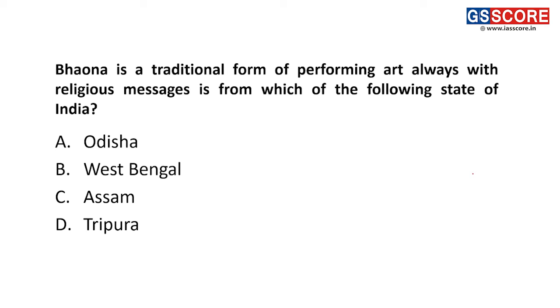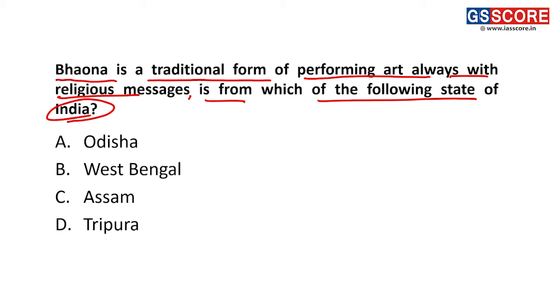Our next question is about a traditional form of performing art. Bhavna is a traditional form of performing art, always with religious messages, from which of the following states of India? Now, it's a very interesting question, as performing arts and traditional art forms are often in the news, and it's also a kind of intangible heritage of India. So let's look at the options: Odisha, West Bengal, Assam, and Tripura. Fine. The answer here would be Assam.